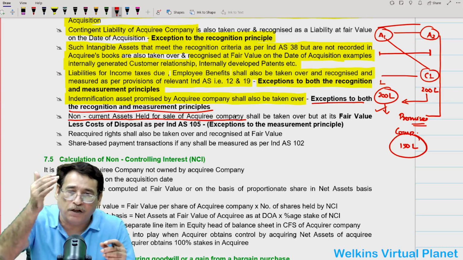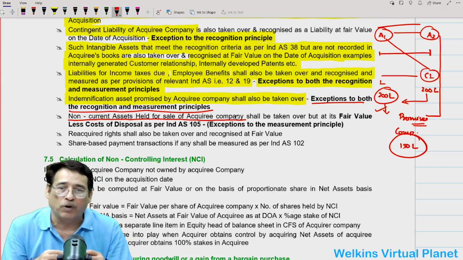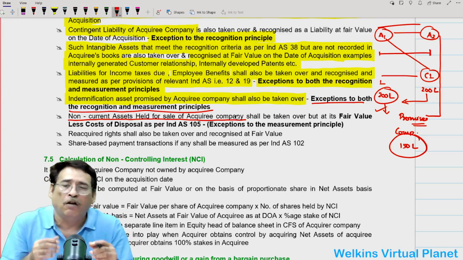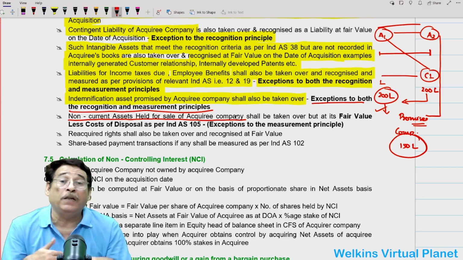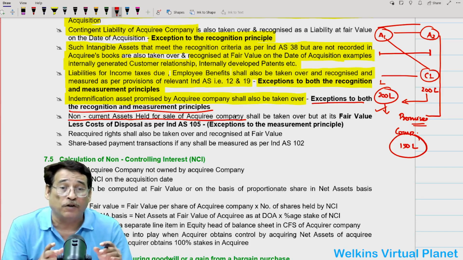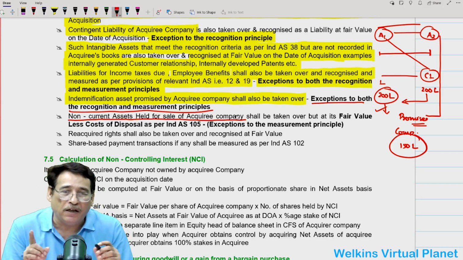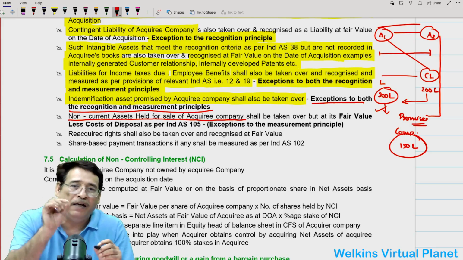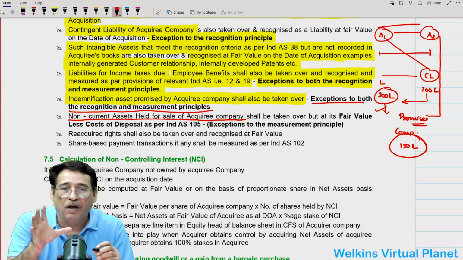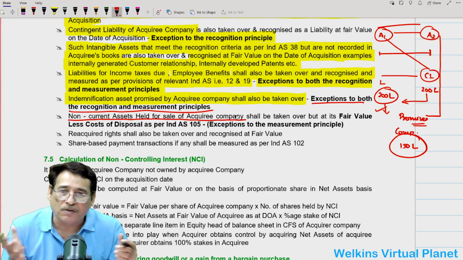Such an asset must be reflected as a separate line item, separate from property, plant and equipment, no doubt about that, and Ind AS 105 deals with it, which you are going to study later on. So in a business combination, if the acquiree company is having a non-current asset held for sale, it will also be taken over. But it will be recognized as per the provisions of Ind AS 105. And Ind AS 105 says that a non-current asset held for sale will be recognized at fair value less cost of disposal. Is it clear to you?